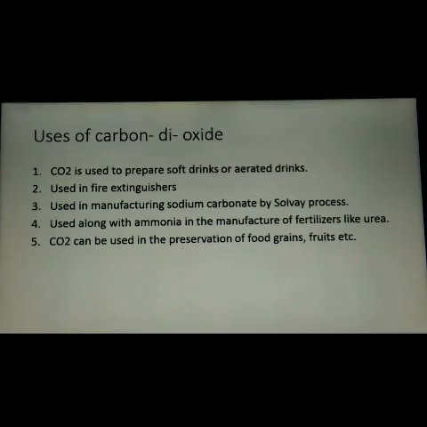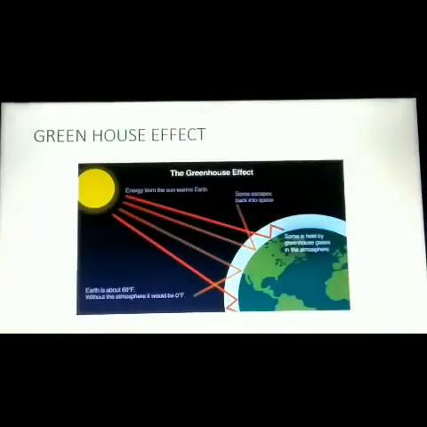It is used along with ammonia in the manufacture of fertilizers like urea. And CO2 can be used in the preservation of food grains and fruits also. These are all the uses of carbon dioxide, right? And now let us move into the next topic, that is greenhouse effect and global warming.